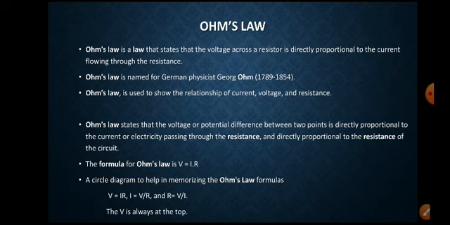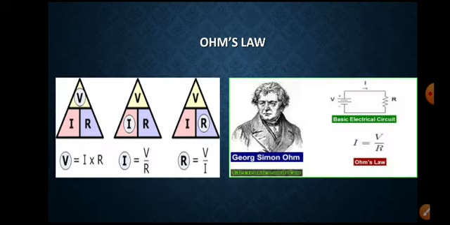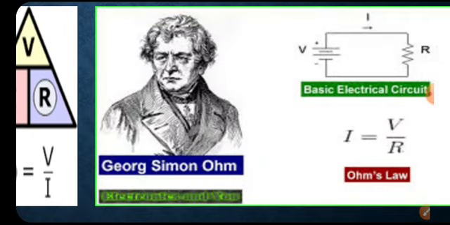Consider a current conducting wire. See this picture. Ohm's law is named after George Simon Ohm.